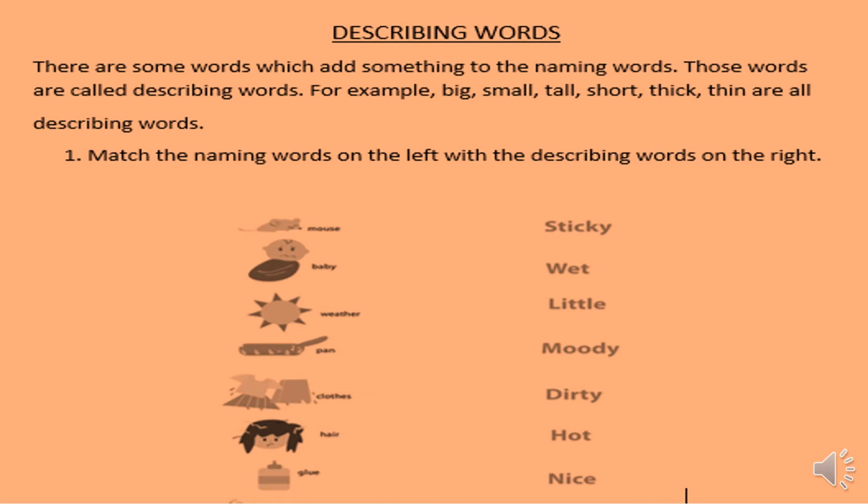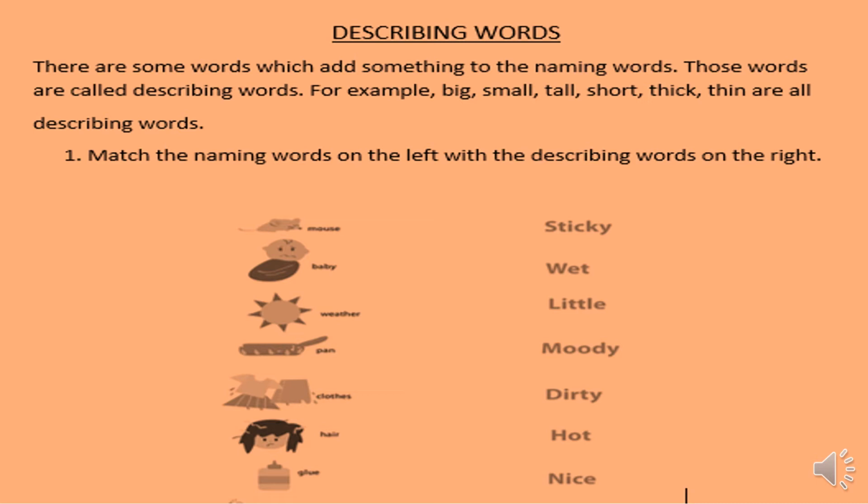Then the next word is weather, and you have to join it with hot, hot weather. Next is pan. You see in the picture the pan is dirty, so you can say dirty pan. Clothes are nice, so you can join clothes with nice, nice clothes.